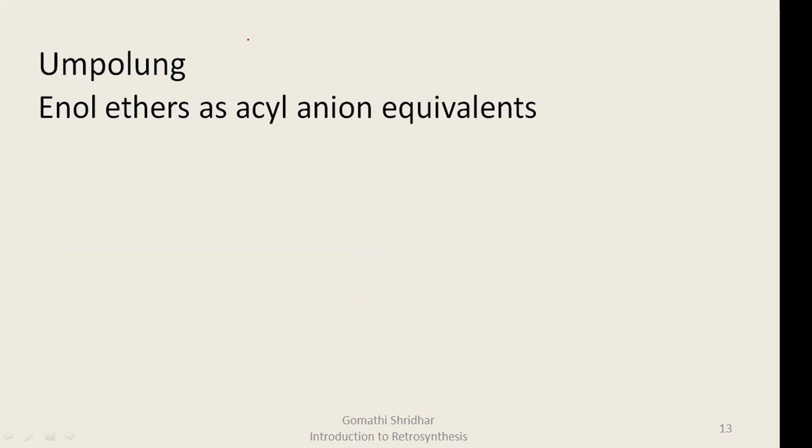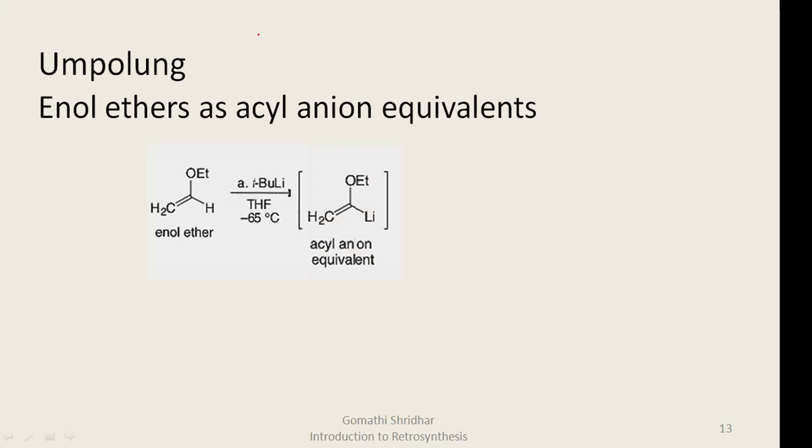The next species that can act as acyl anion equivalents are the enol ethers. An enol ether on treatment with a base forms this acyl anion equivalent. This can be converted to the carbonyl compound by the series of reactions shown. The last species that we will learn are the lithium acetylides.